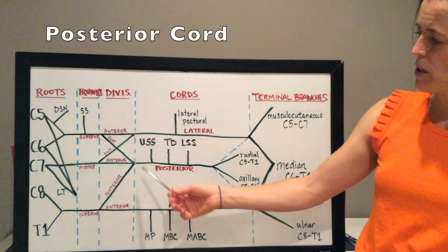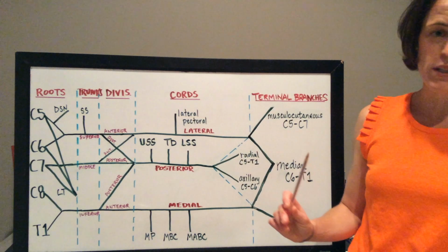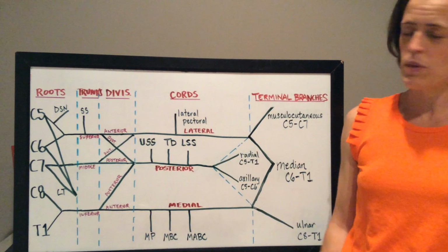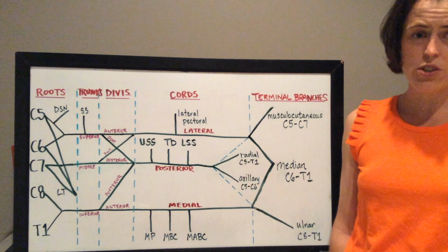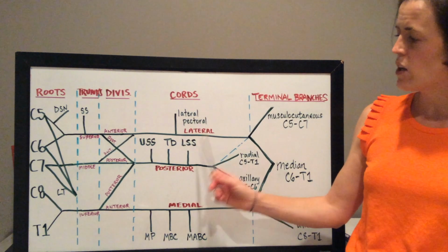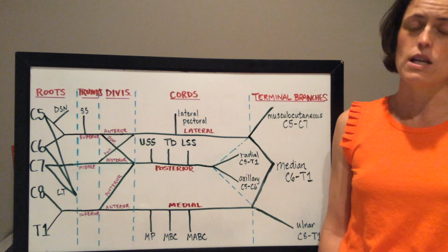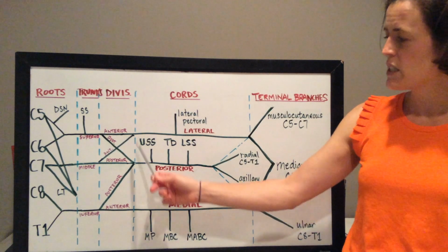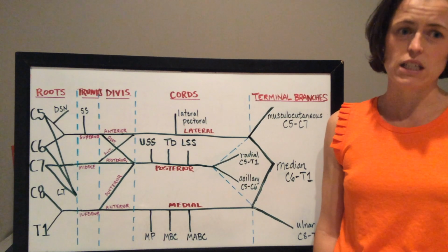The posterior cord gives off the upper subscapular nerve, the thoracodorsal nerve, and the lower subscapular nerve. The upper subscapular nerve supplies the superior portion of the subscapularis muscle, the thoracodorsal nerve supplies latissimus dorsi, and the lower subscapular nerve supplies the inferior portion of the subscapularis muscle as well as teres major. Injury to any of these nerves would result in difficulty medially rotating and adducting the shoulder.